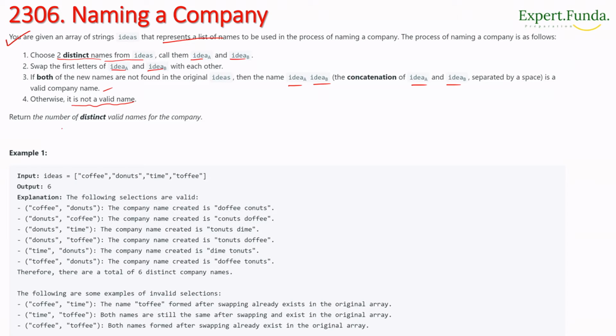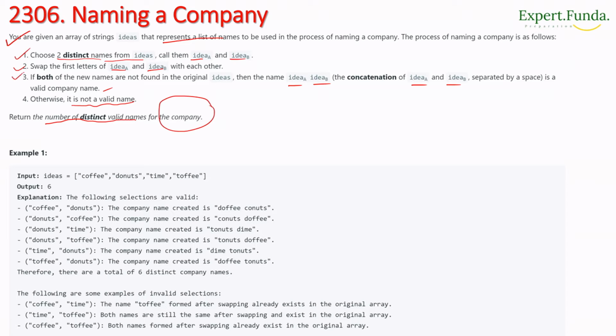Now we have to return the number of distinct valid names for the company. So there are 3 points. First, we have to choose two distinct names from the ideas, meaning two unique names, and call them idea A and idea B. Then we have to swap the first letters of the chosen names.